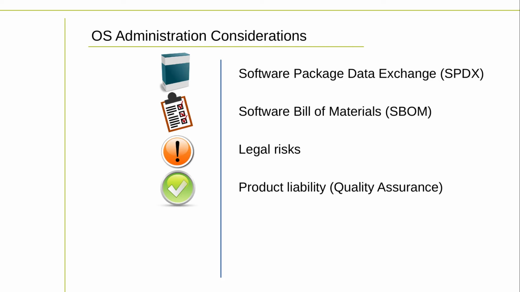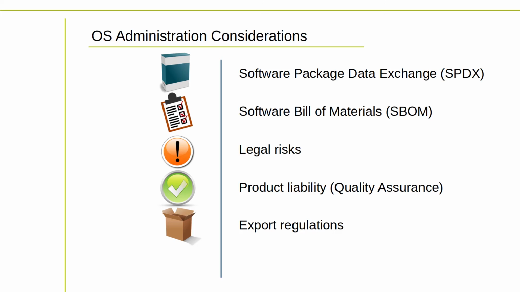To manage product liability risks associated with open source software, companies should implement effective quality assurance processes to ensure that the software is free from defects and meets industry standards. Companies should also work closely with their legal teams to understand the legal implications of using and distributing open source software, including any potential product liability risks.